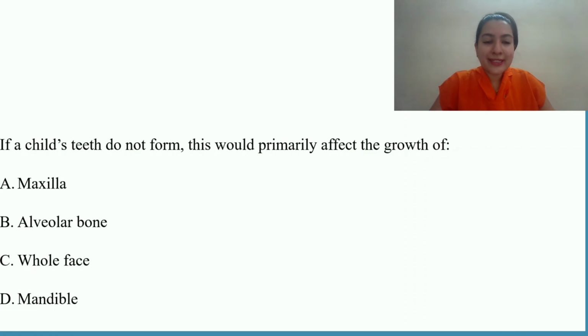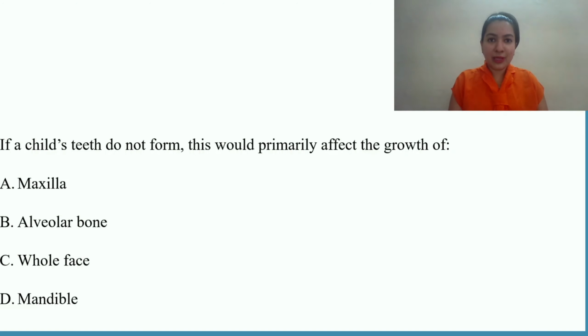Moving on, if a child's teeth do not form, this would primarily affect the growth of. If a child's teeth are only not forming, will it affect the growth of maxilla, or the alveolar bone, the whole of the face or the mandible? See, a tooth erupts from the bone, and that is your which bone? Alveolar bone. If my tooth is not erupting, my alveolar bone will not grow. So the growth of alveolar bone would be restricted. And if my alveolar bone is not there, my teeth are not erupting, that would ultimately hamper my vertical height.